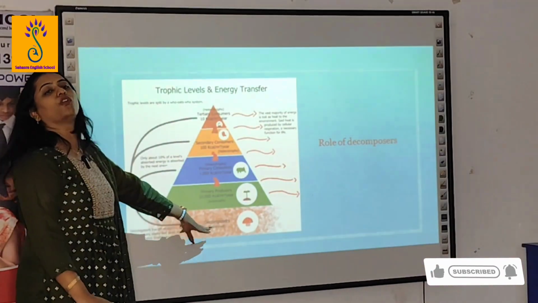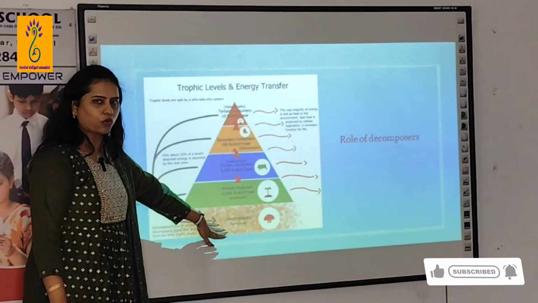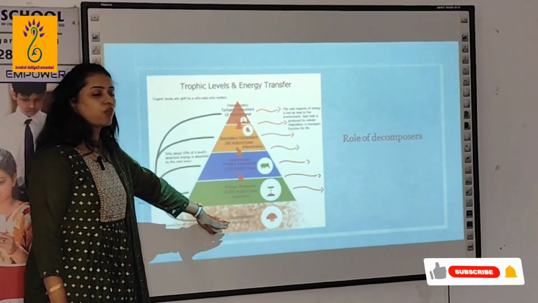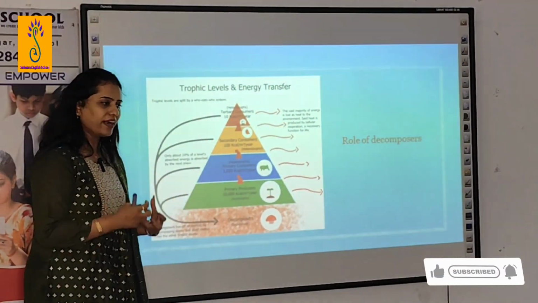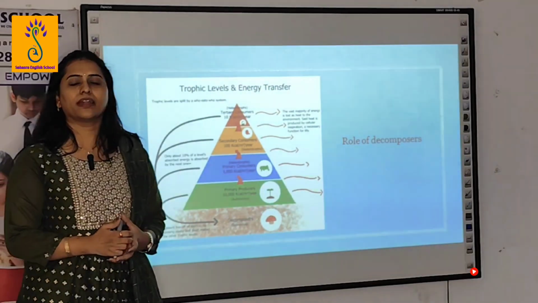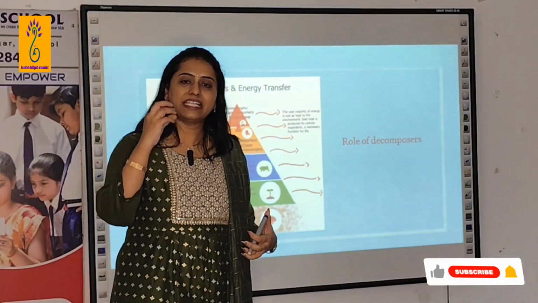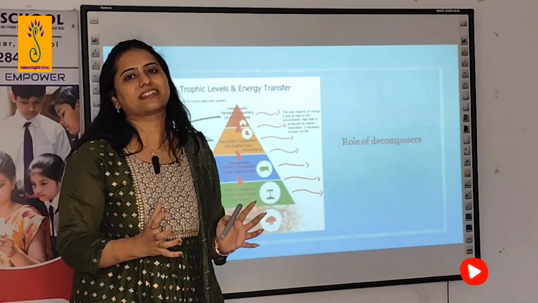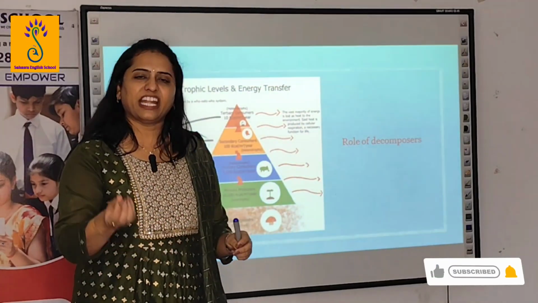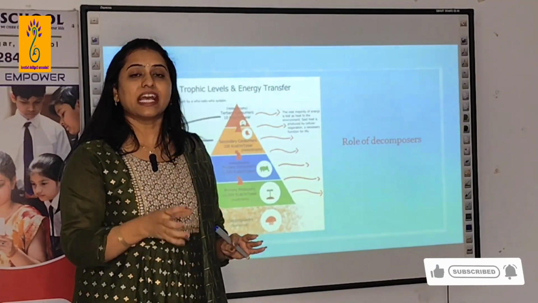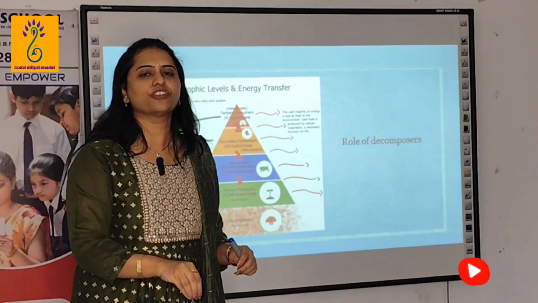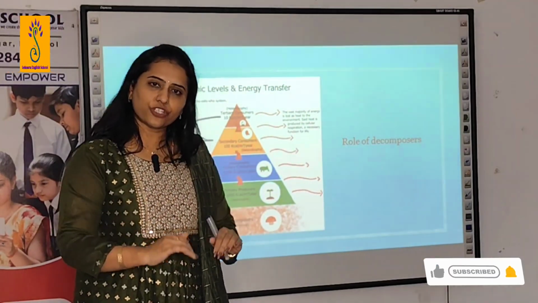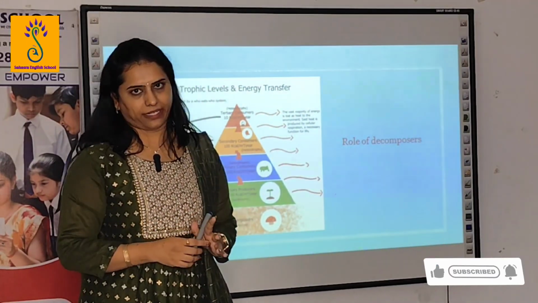Coming to the role of decomposers. Decomposers are also called detritivores. What is their main role? They break down complex debris or waste into simpler molecules, and these are added to the soil as nutrients, which are again utilized by the plants.